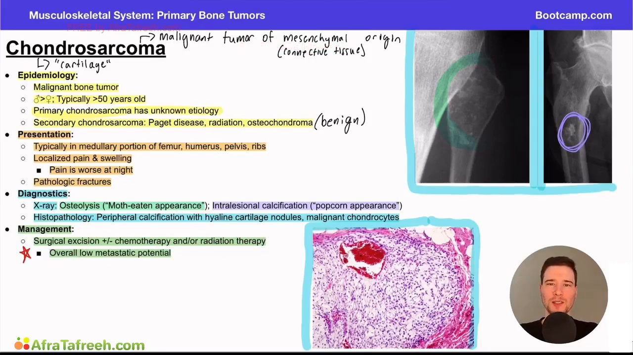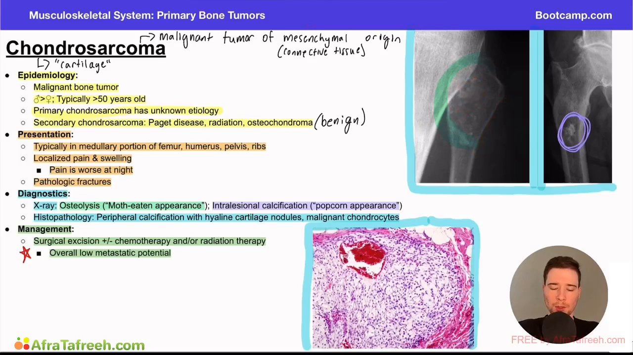So just a quick summary of this video, we're talking about the chondrosarcoma, a malignant bone tumor that typically occurs in older adults. Primary chondrosarcoma has an unknown etiology, but secondary chondrosarcoma can be due to a variety of conditions such as Paget's disease of the bone, radiation, or that osteochondroma. Remember, about 1% of osteochondromas, which is a benign bone tumor, can become a chondrosarcoma, which is a malignant bone tumor. When we think about the presentation here, this is typically going to be in the medullary portion or the middle area of the bone rather than the cortex on the outside.